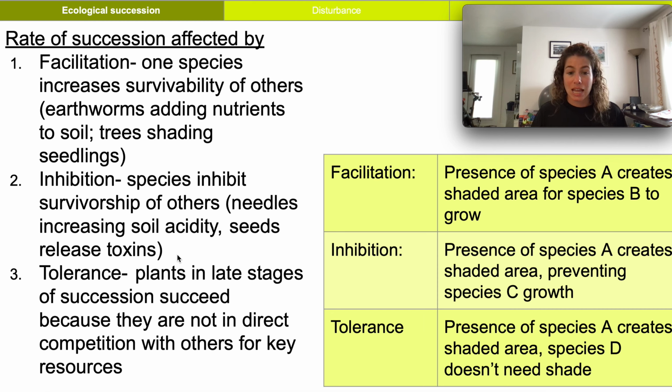And then tolerance is plants in the later stages of succession succeed because they're no longer in direct competition with others for key resources. So they don't need those resources. So presence of species A creates shaded area, but species D doesn't necessarily need shade in order to survive. It doesn't need that condition that species A provided for it. So it's not competing with it, they're just dealing with something else. So a competitor is going to be competing for resources that maybe species A doesn't need. And that is ecological succession.